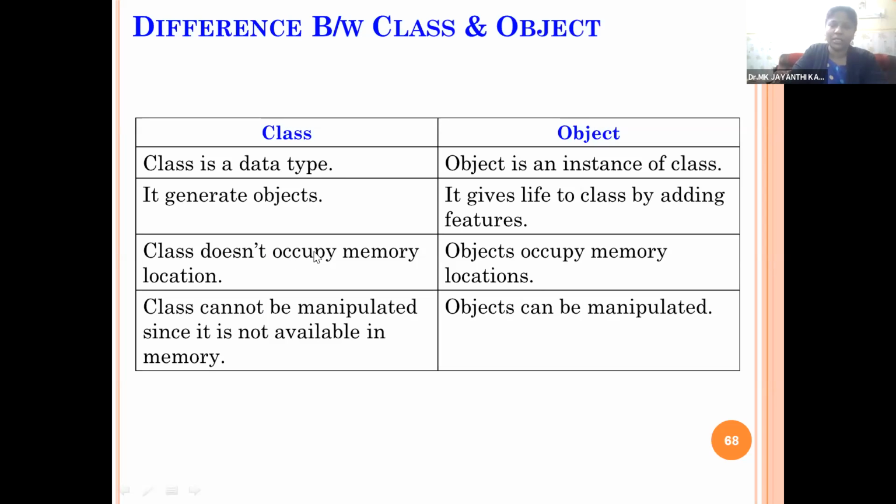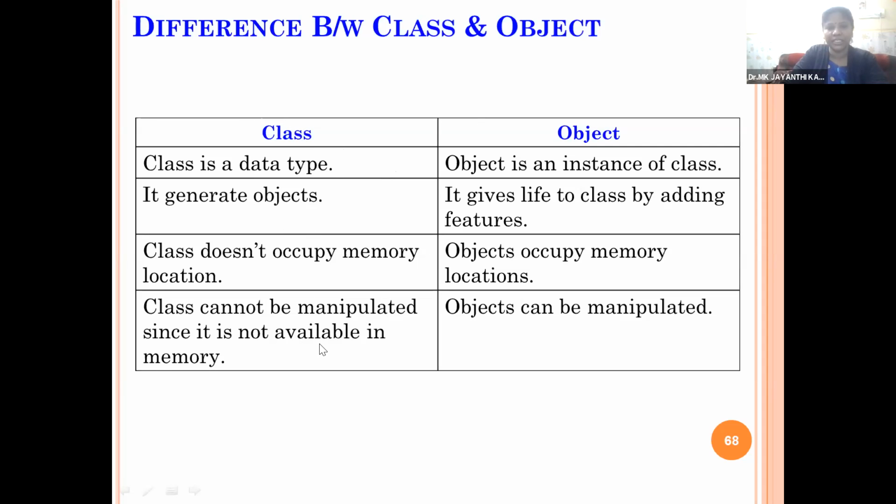When we create an actual object, then only the instance will be created, memory will be allotted, the initial values will be assigned, and the actual values will be assigned during the runtime. And once we come out from the function or main program, by using destructor functions, the objects can be automatically destroyed. The memory will be released for further usage. So classes cannot be manipulated since they are not available in memory. On classes, we cannot perform any operation. Classes are just a declaration part. We can create new classes by using inheritance or using the templates concept.